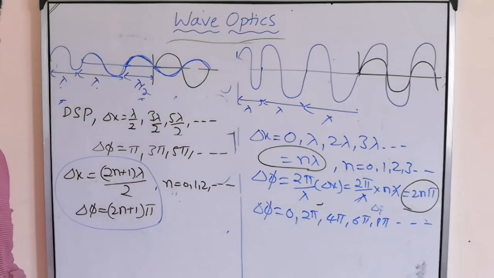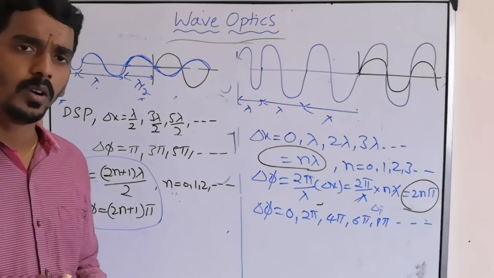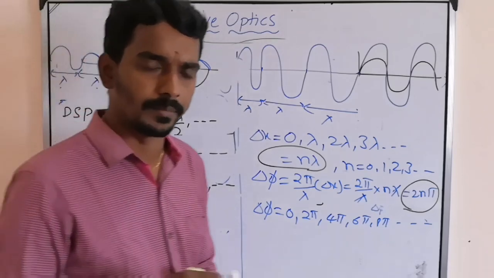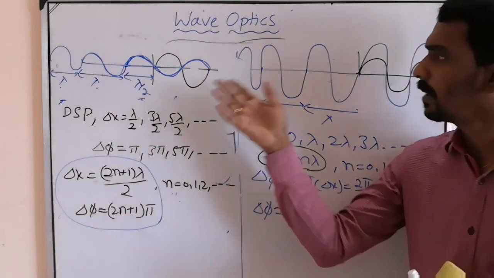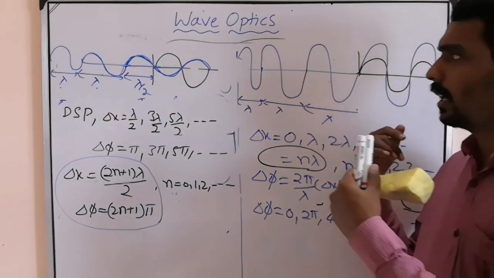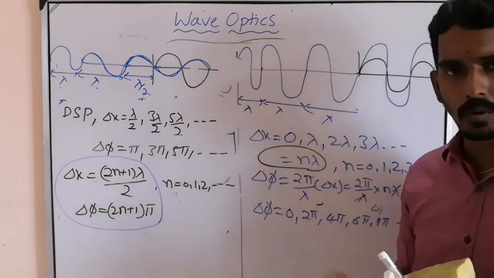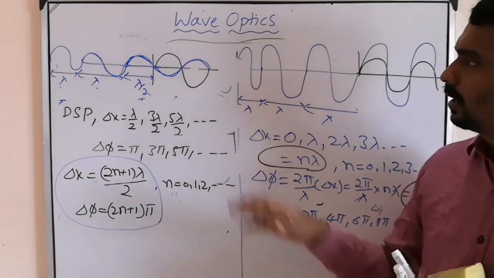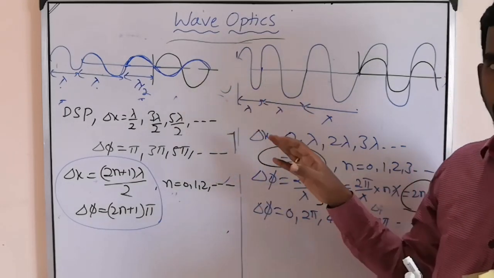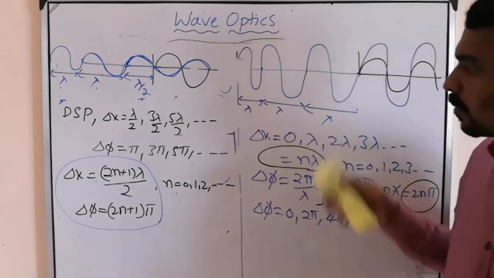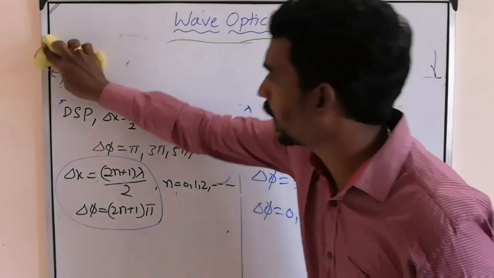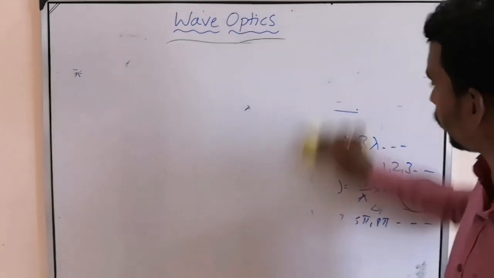and this is the condition for constructive superposition. So two waves traveling in the same direction, if they superimpose, then the resultant wave may look like in the following manner. Now I will conclude finally.